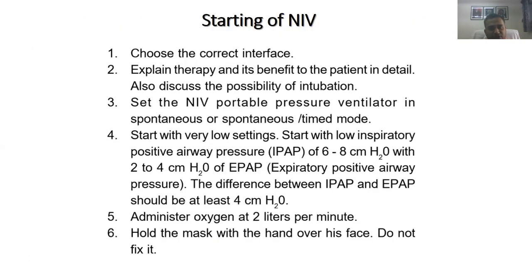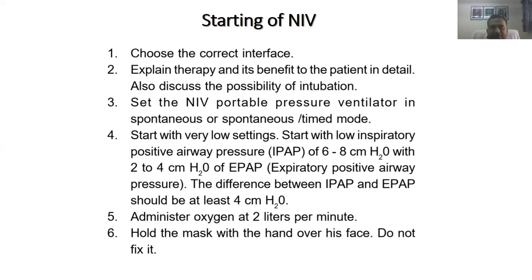So for starting the NIV, as we saw, choose the correct interface. In an acute setting, generally give an oronasal mask. Explain the therapy to the patient, because we are putting something which is going to give a positive pressure inside the patient. If we don't explain what is going to happen, the patient will never accept that NIV. So ideally, the correct way is that you don't tie the NIV immediately. You first take it in your hand, keep it a little far away from the patient, and explain that this is the kind of pressure that the patient is going to receive. And you have to breathe in and breathe out in sync with the ventilator, and gradually this will benefit you and improve your condition.